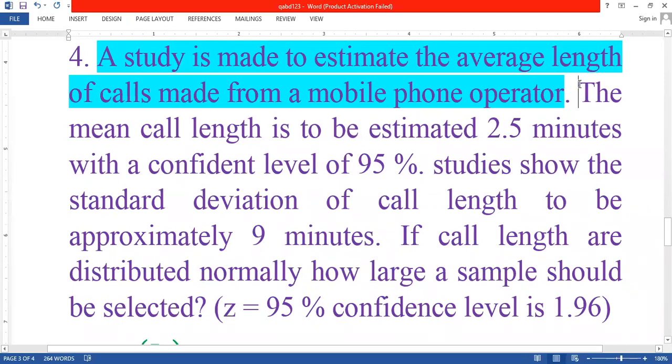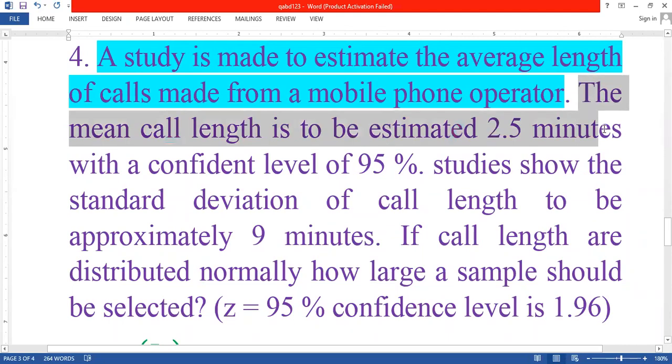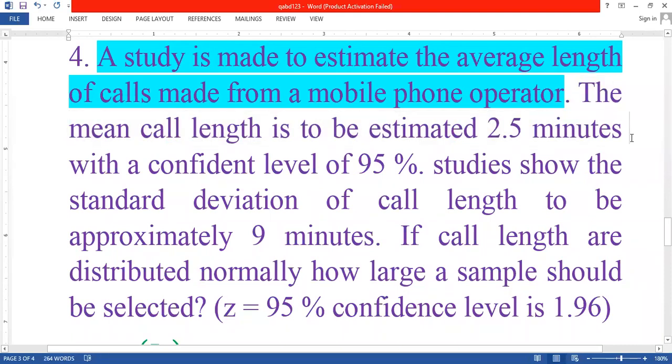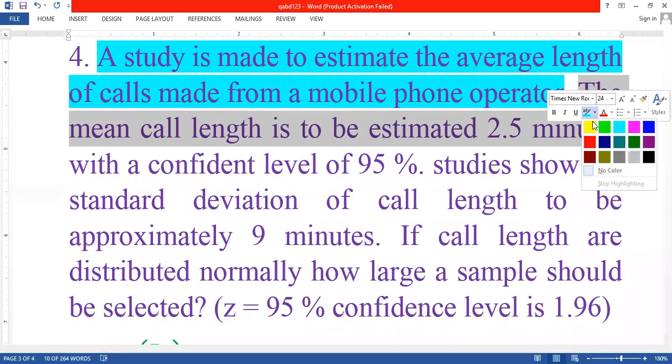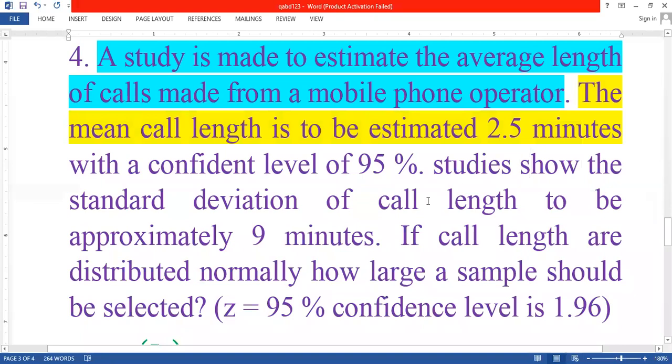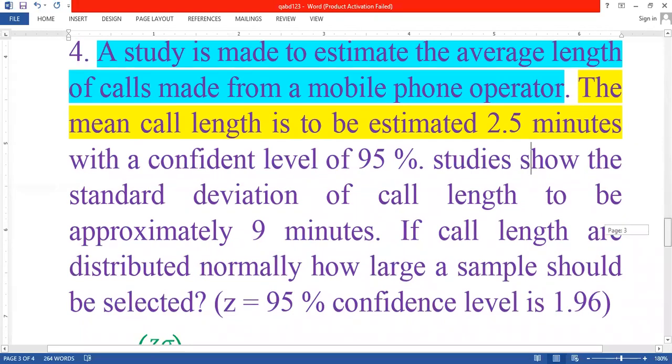The mean call length is to be 2.5 minutes. Mean call length 2.5 minutes is nothing but the difference between sample mean and population mean. 2.5 is nothing but E, call it as E. And the confidence level is 95%, that tells us the confidence level.